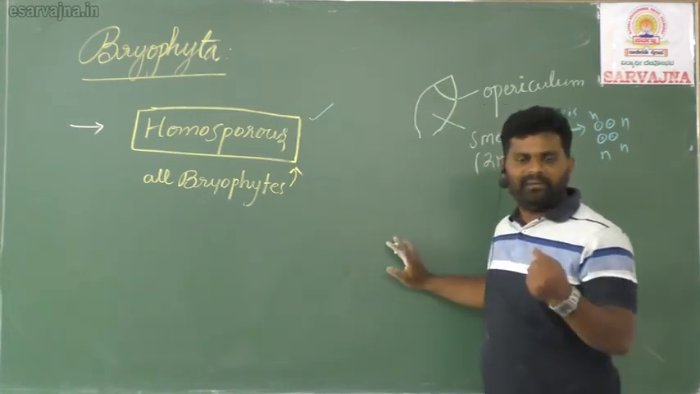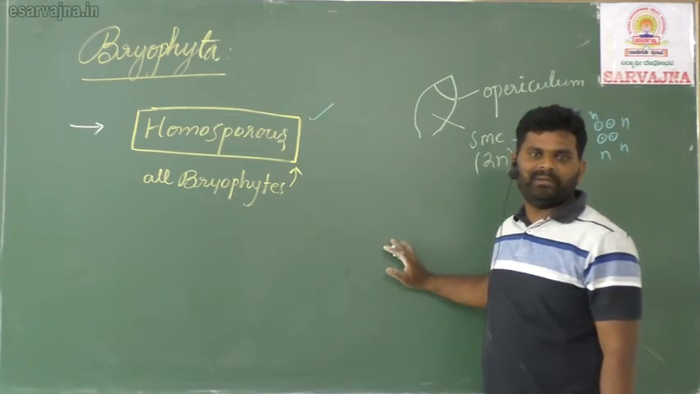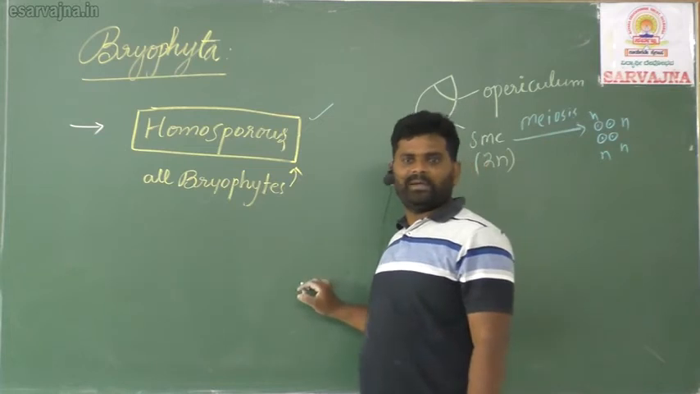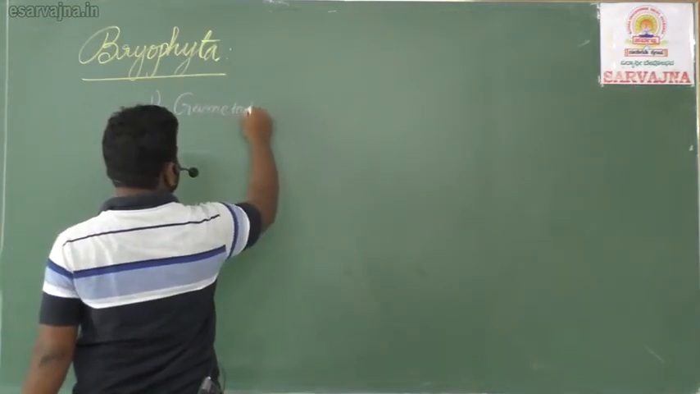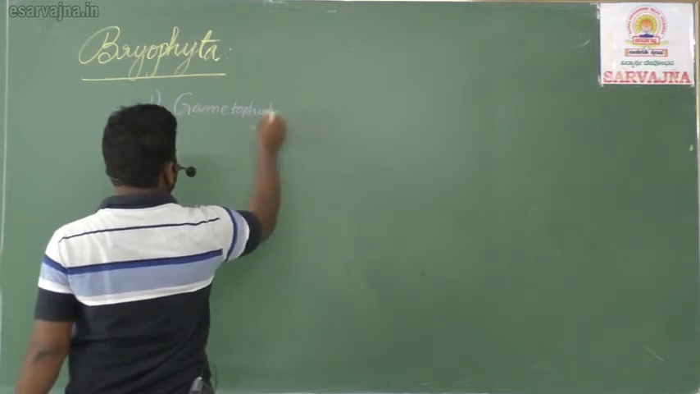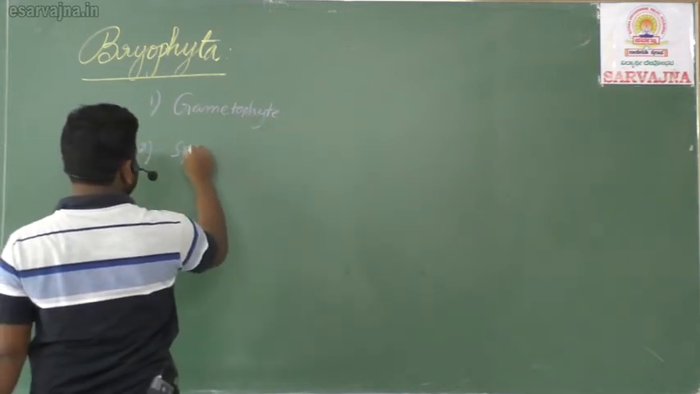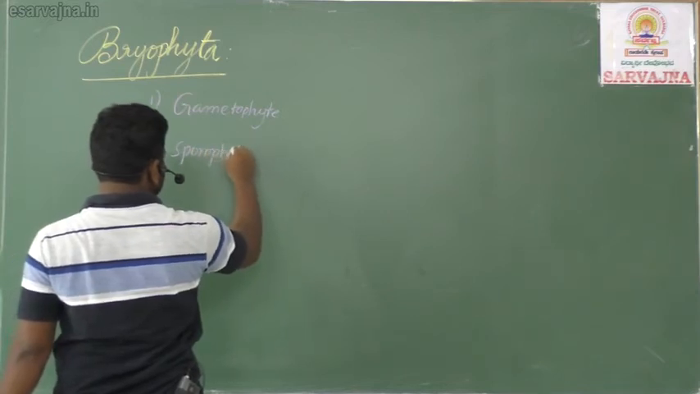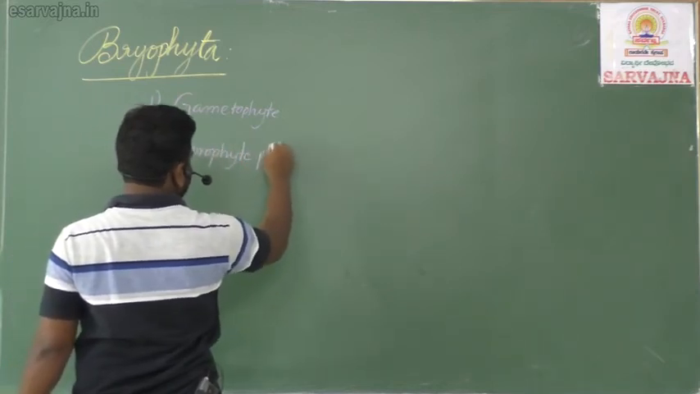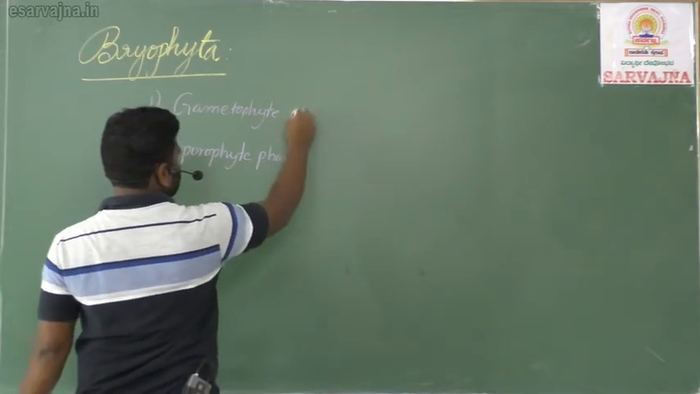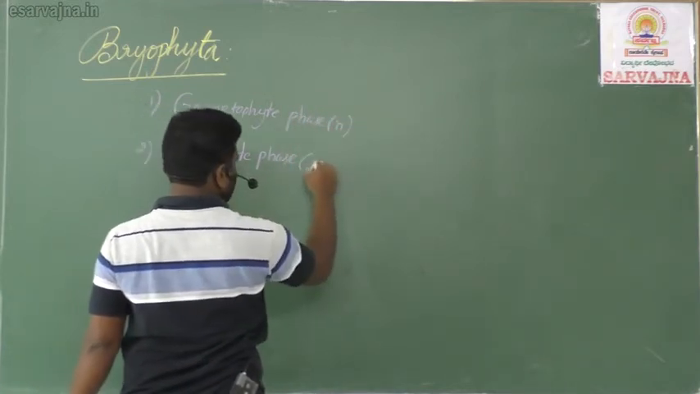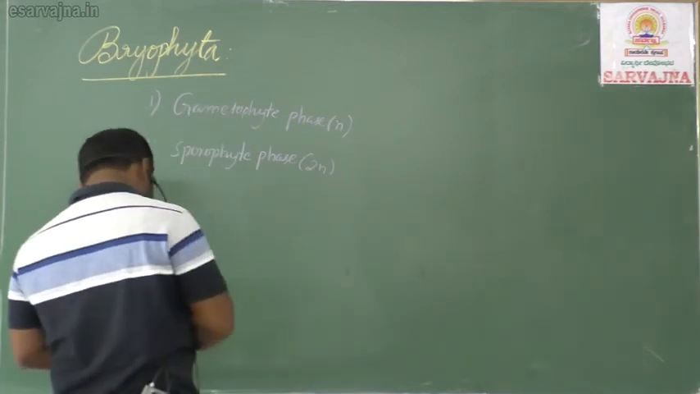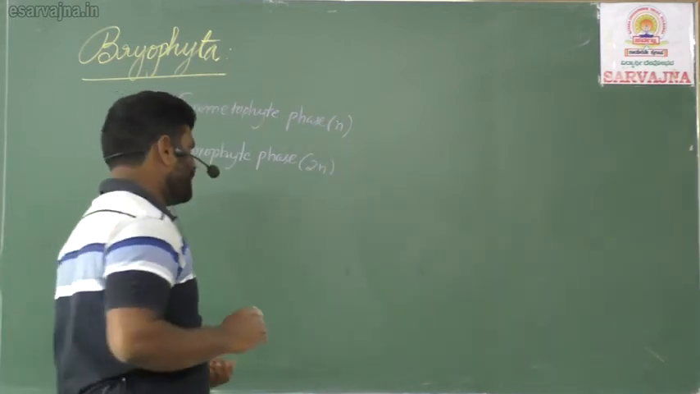This is very, very important, my children. You need to understand very clearly. Next, one more character I would like to explain. Now, there are two stages, the gametophyte stage and the sporophyte phase. What is the ploidy of the gametophyte? Always N. Sporophyte always 2N. Yes, my children, let us see how this takes place.